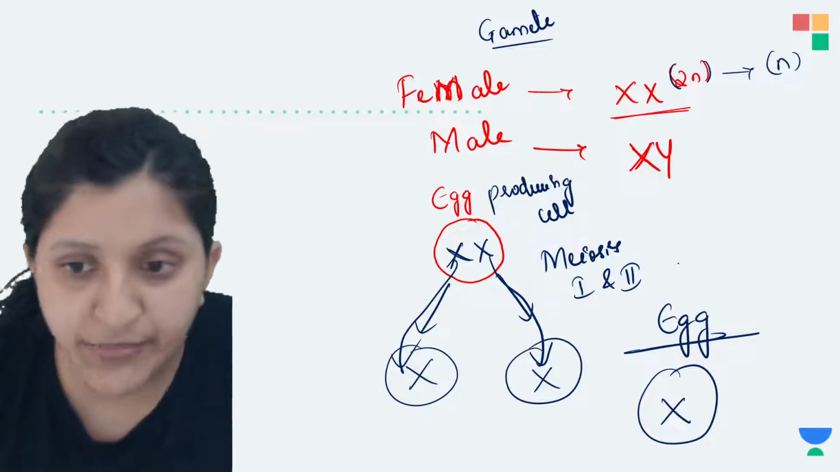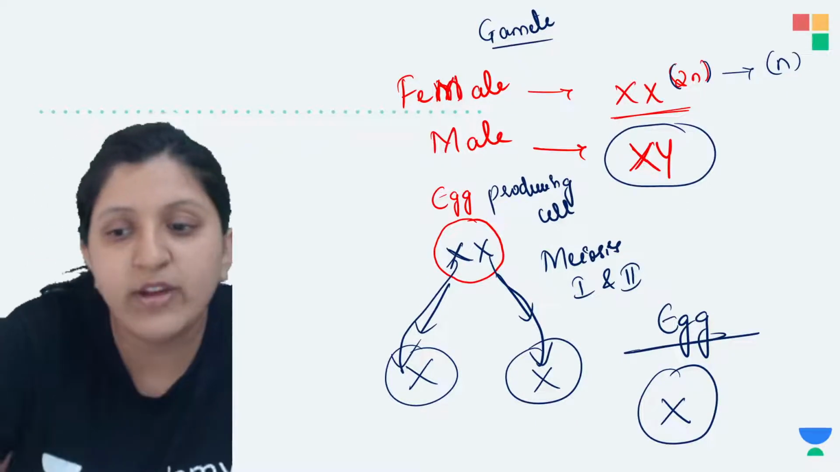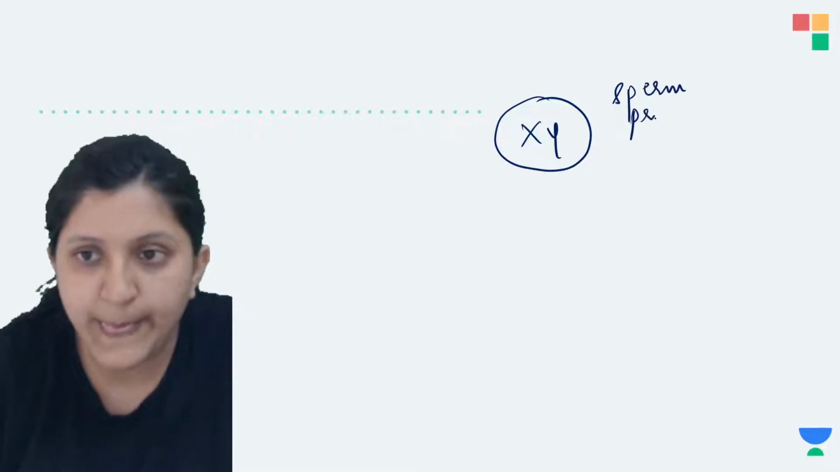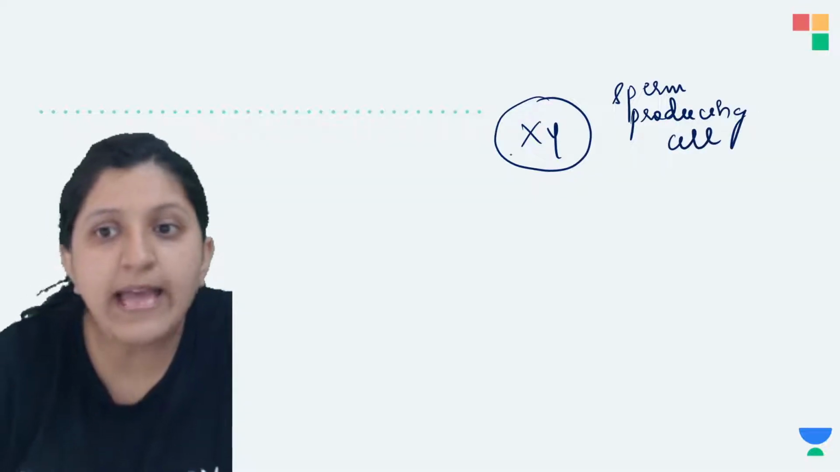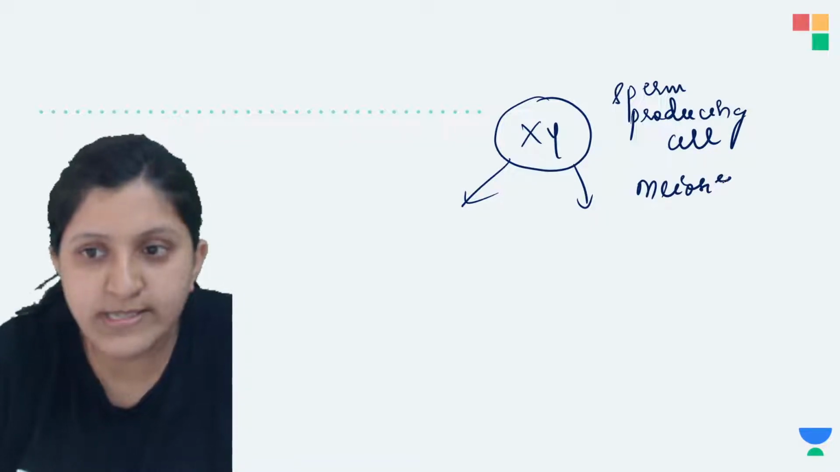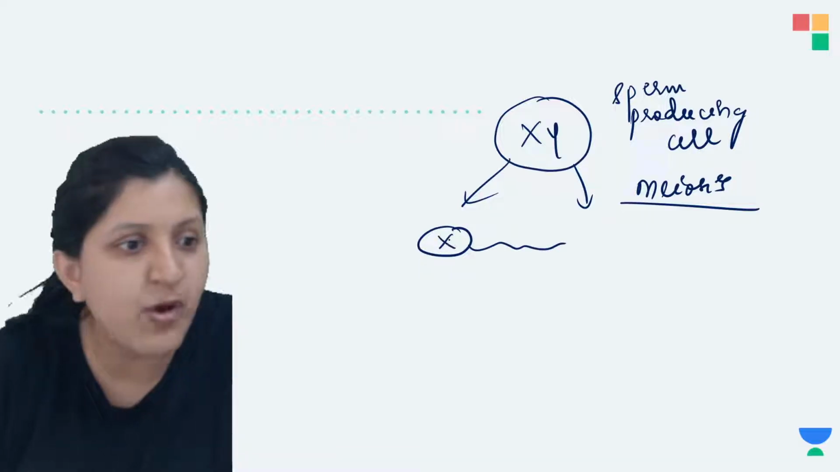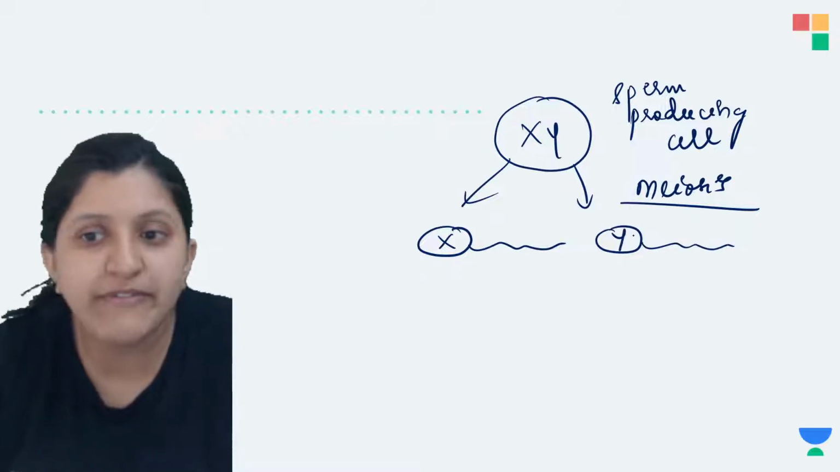The sperm can be different. Since there is one X type and Y type, based on that I'll explain it to you here. Let's say a XY sperm producing cell is present, and this cell will undergo meiosis. So one of the sperm which is produced is going to have an X chromosome. The other sperm which is produced is going to have a Y chromosome.